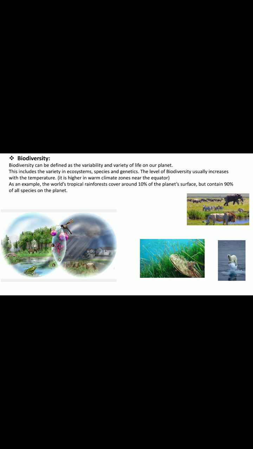The level of biodiversity usually increases with the increase in temperature. For example, the world's tropical rainforests cover around 10% of the planet's surface but contain 90% of all species on the planet. So the rainforest area covers 90% of all the species present on our planet, but the area it covers is only 10%. That means in a small amount of land there is a variety of different species.